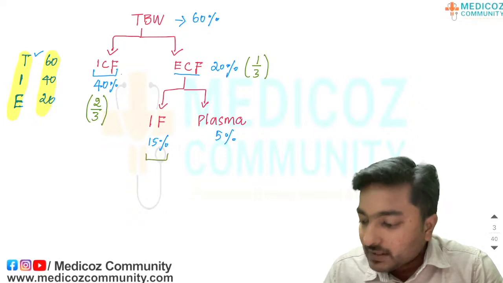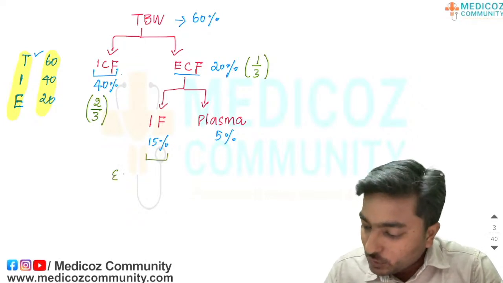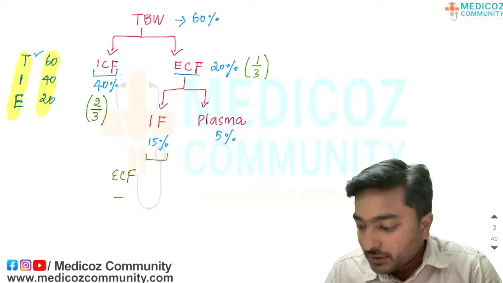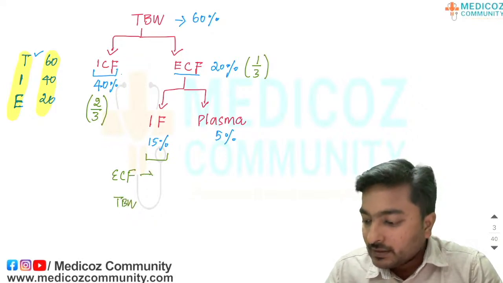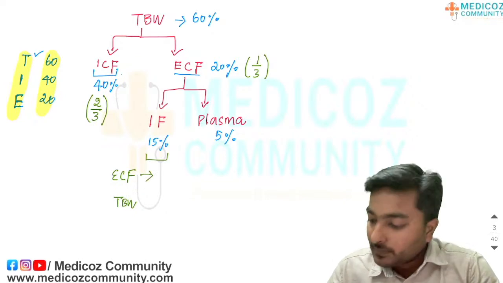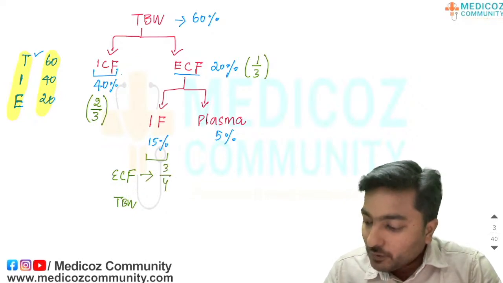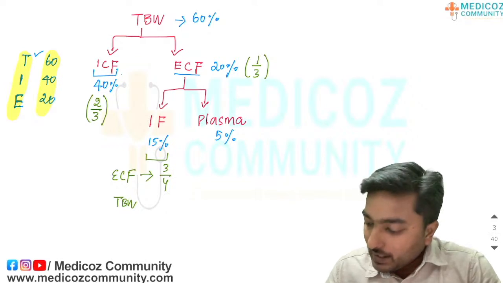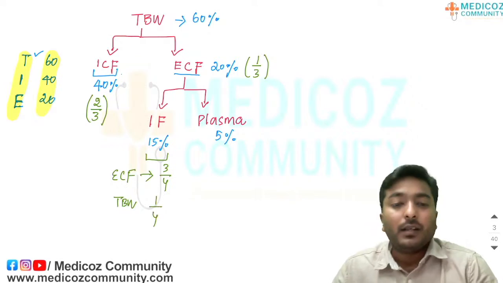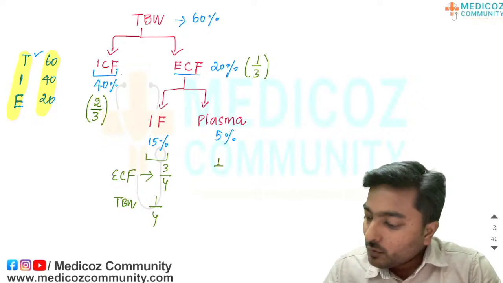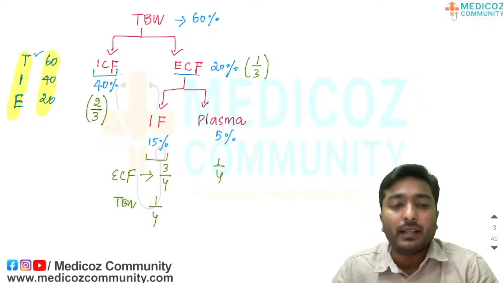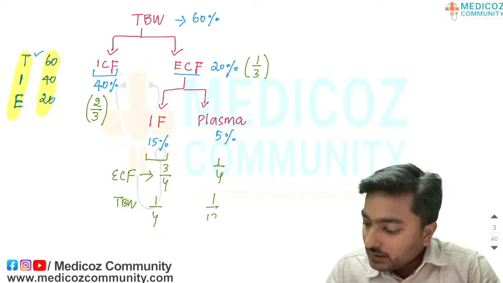We can express the fluid either with respect to ECF or with respect to total body water. If I express this in terms of the extracellular fluid compartment, plasma is about 1/4 of ECF and 1/12 of total body water, and interstitial fluid is about 3/4 of extracellular fluid and 1/4 of total body water.